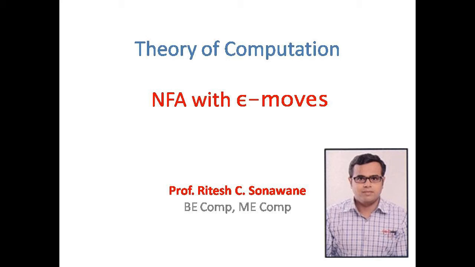Therefore, what we want is a deterministic machine, to which when we give input, we can predict what its output will be. There are ways to convert NFA with epsilon moves to NFA without epsilon moves, and even a direct method to convert NFA with epsilon moves to DFA. We are going to see that in the next lecture. First, we will discuss the indirect method: NFA with epsilon moves to NFA without epsilon moves, and then this NFA without epsilon moves is converted into DFA.